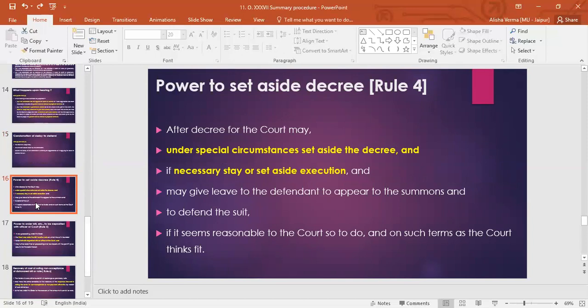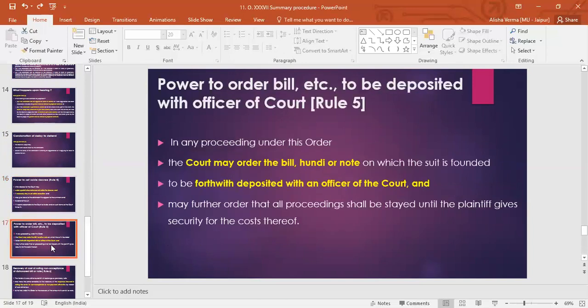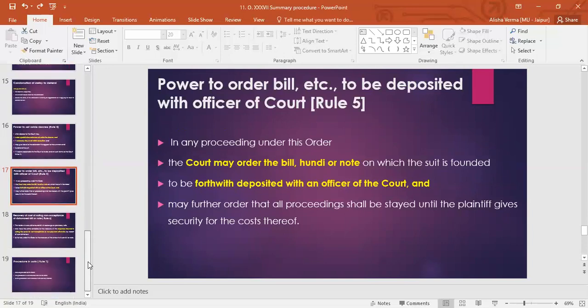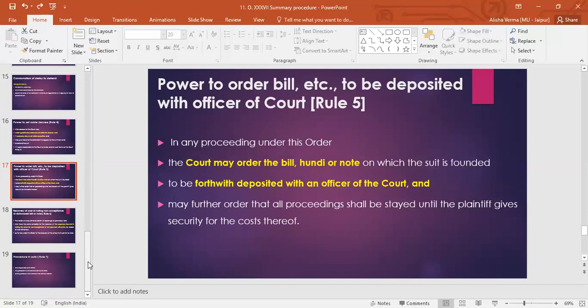Next, rule 4 talks about power to set aside the decree. And here is what I was talking about in the earlier rule, that if the court thinks, for any other reason, that it must, in the interest of justice, set aside the decree, then the court can do that also. Under this rule, the court has power. And the next rule is about the power to order a bill to be deposited with the officer of the court. If the court thinks that the plaintiff who is claiming under some kind of bill must deposit it in the court, the court can ask that person to deposit it. It is at the discretion of the court.